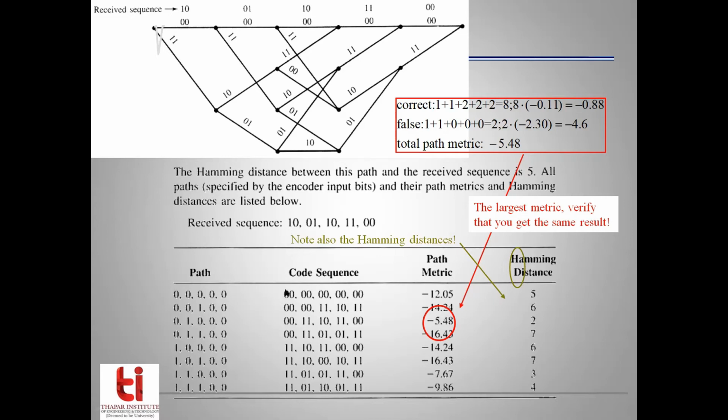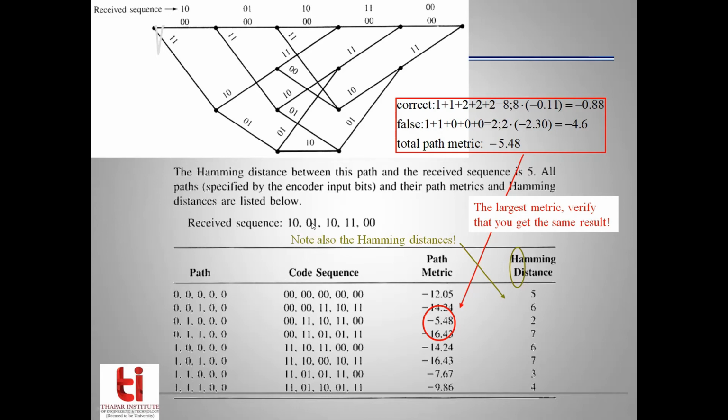1 is different from 0, while 0 and 0 are the same at their corresponding positions. So we have a point of 1, which will be included in the total calculation of Hamming distance. So the Hamming distance between this part of the code sequence, 1 0 and 0 0, is 1.